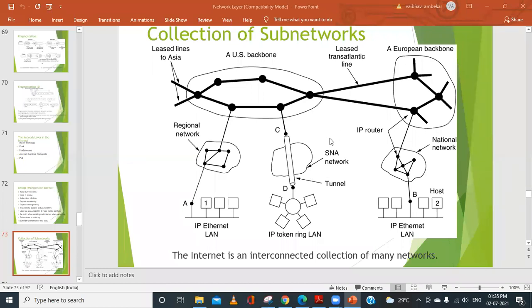Yes or no? So we can say that here we have different types of routers, and different types of subnets are present. To consider all this, we should follow some standard rules or standard guidelines so that the information can be transmitted in a more proper way. For that, a protocol, a set of guidelines or rules, is required. That is our internet protocol, the standard protocol that we use to transmit the information or the packets.